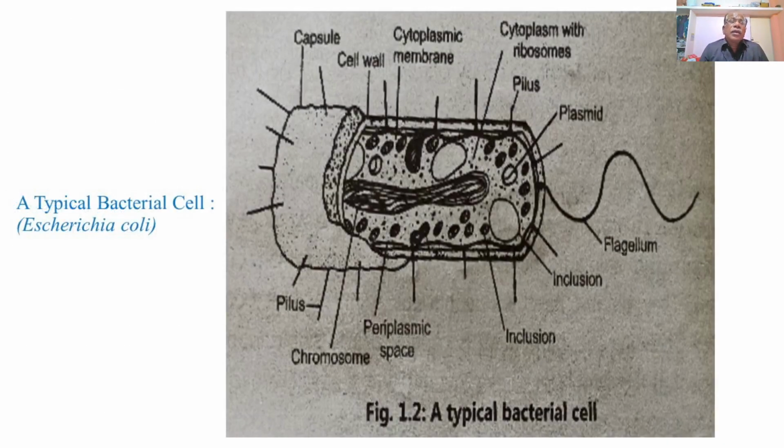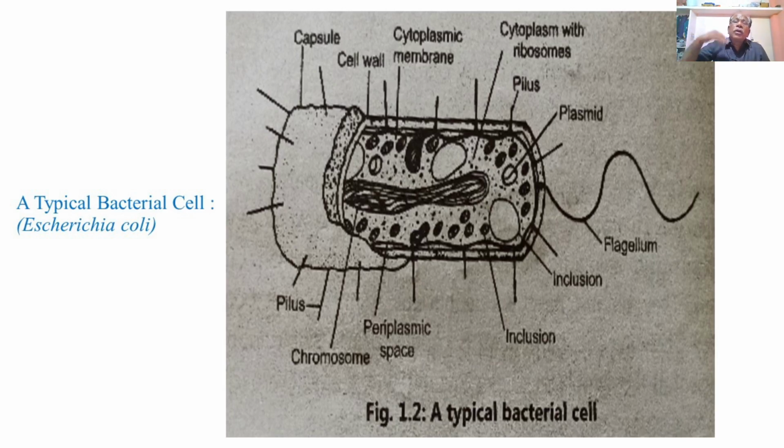Then this is the figure representing a typical bacterial cell, that is Escherichia coli. It has a rectangular rod-shaped structure, and it shows the outermost covering, that is a capsule, possessing shorter hair-like processes called pili, and on one end a long flagellum is also present, emerging out of the capsule.